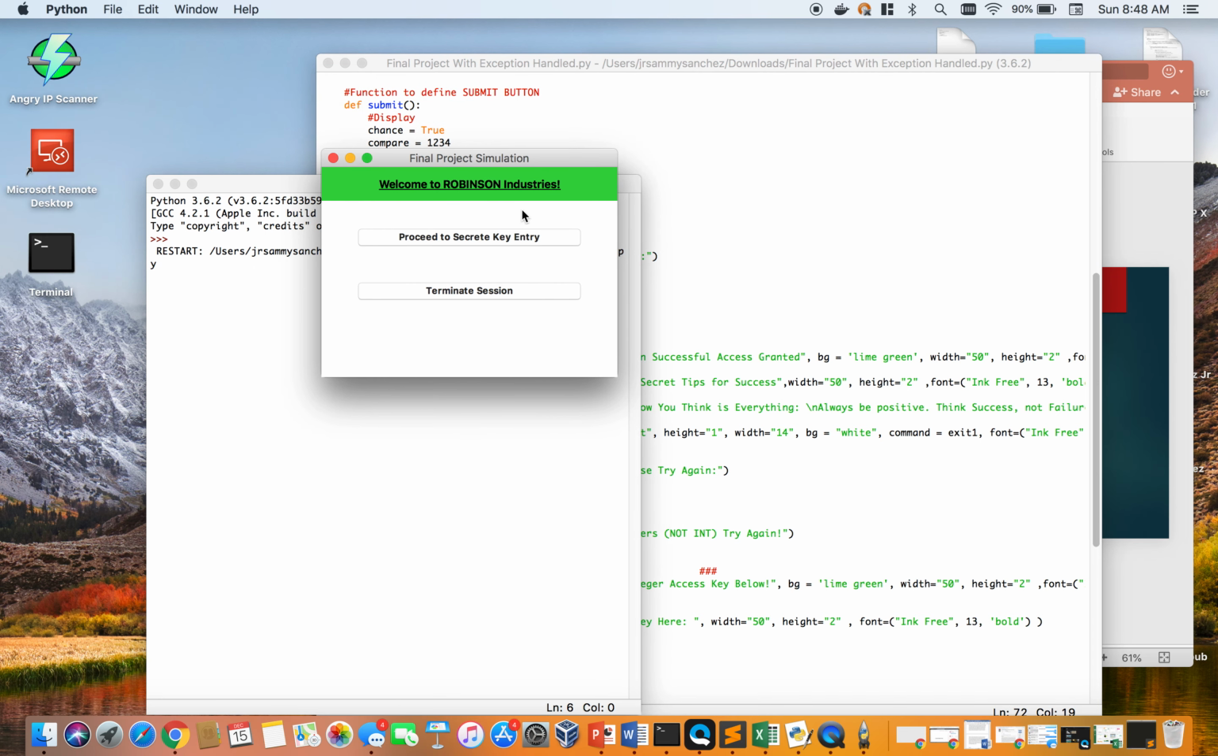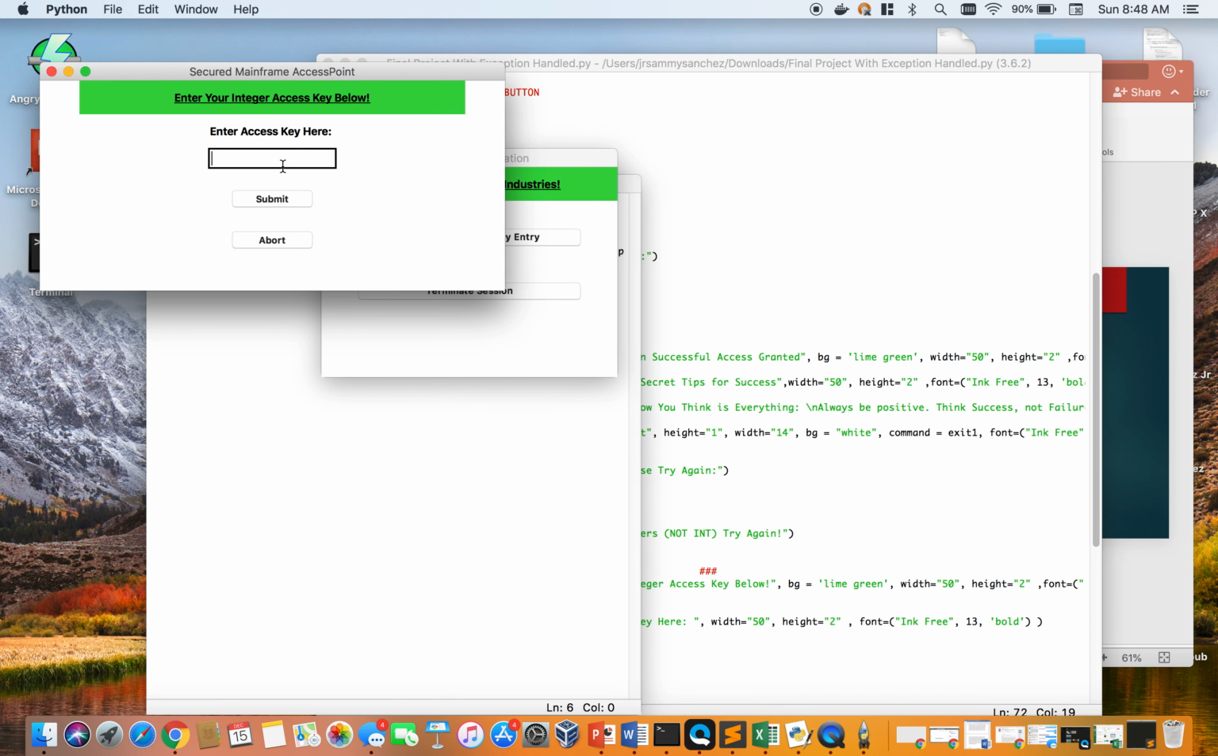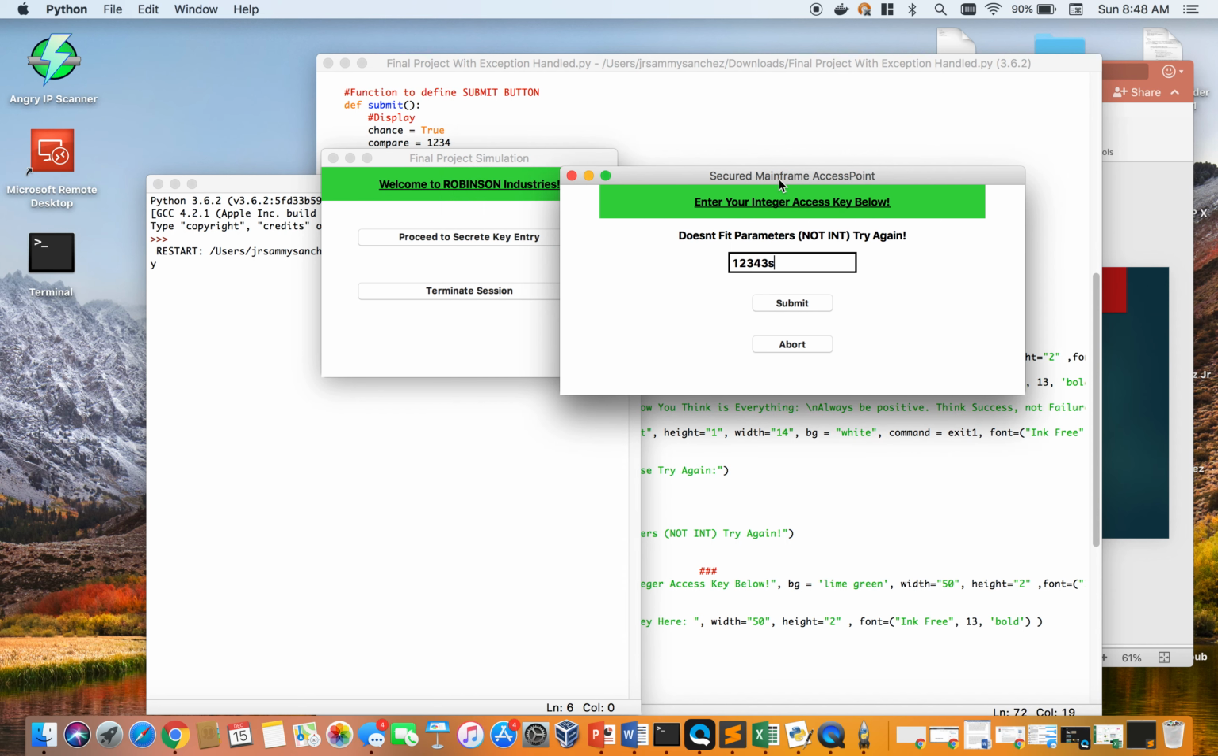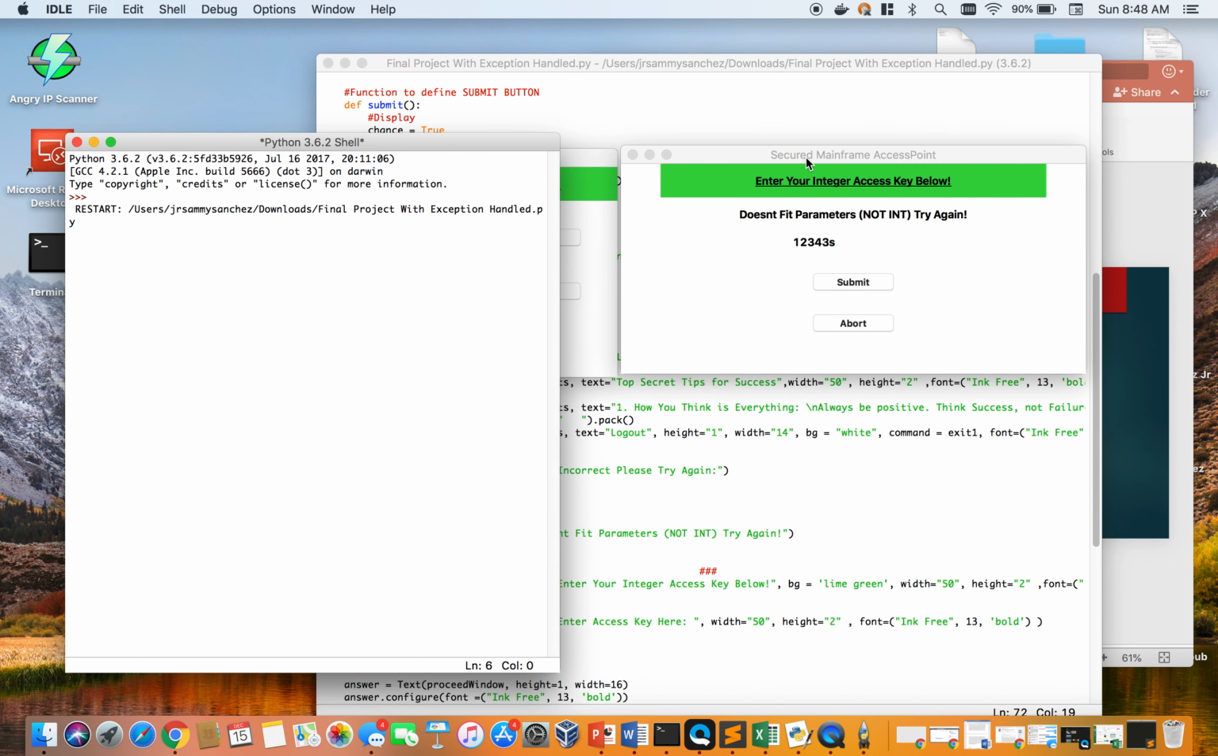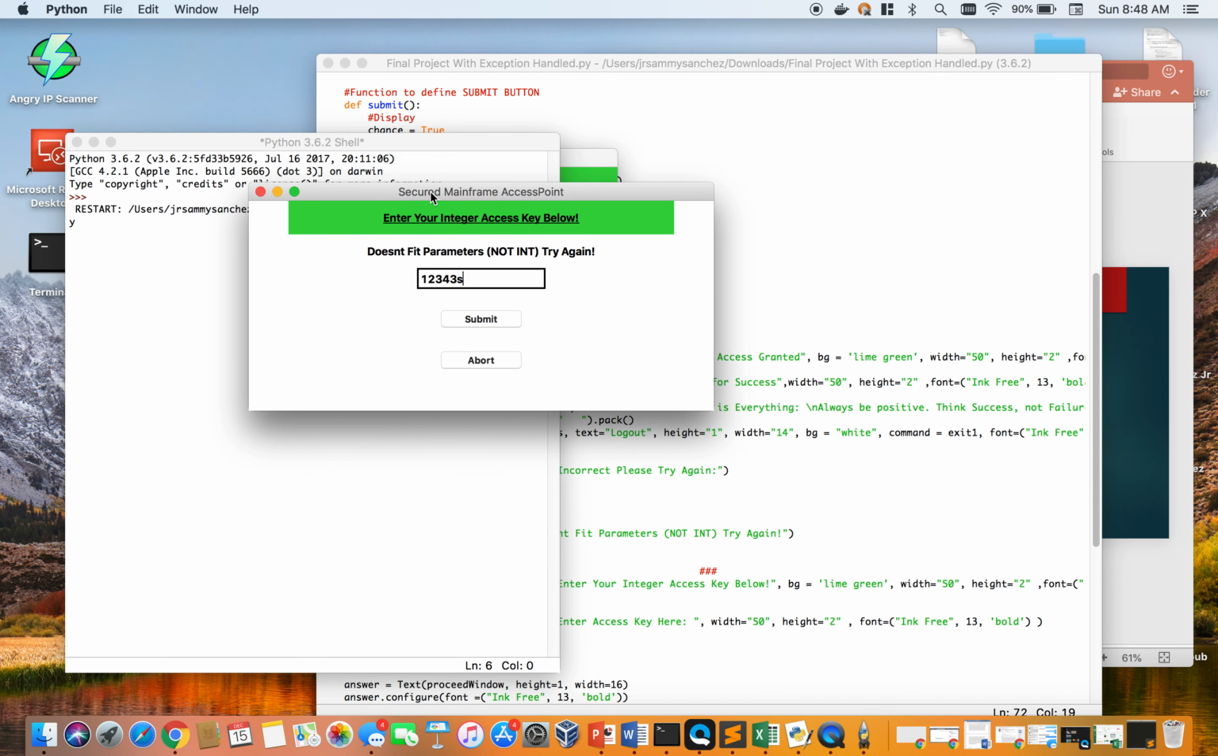Okay, proceed to secret key entry. So again, let's enter just a random integer. Let's try it again. And now let's try with a letter to create a string. And now this time, there's no error thrown out on the screen because in the coding itself, now it knows what to do.